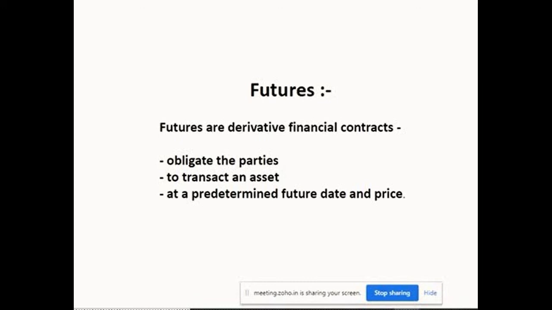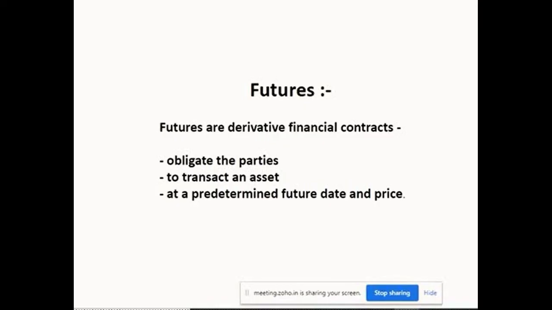But understand, it can happen either way also. Nifty is 11,000, it can go to 13,000. That's also a speculation. Nifty is 11,000, and I'm doing short selling because I presume the market will go down to 9,000. Now the interesting point is that today I am selling Nifty at 11,000 and buying at 9,000. So in a future transaction, there are two parties involved: one a future seller, one a future buyer.